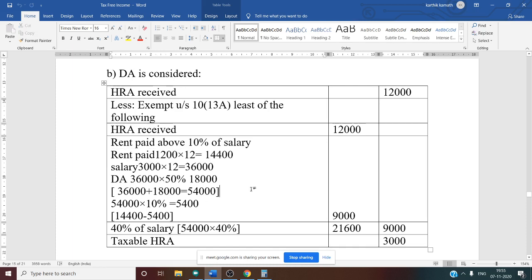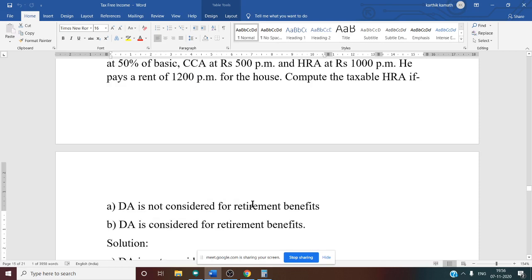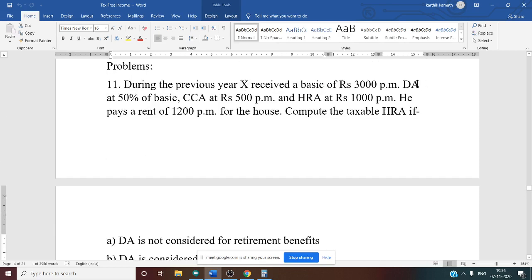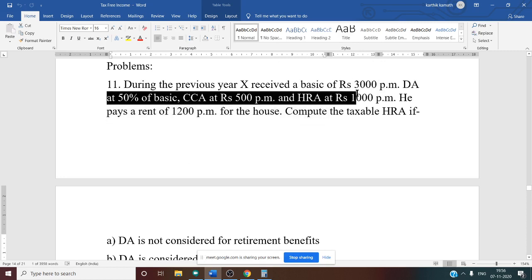Next, about salary. Salary means only basic, we know, but in this case DA is considered. So what do we mean by salary? Salary means basic plus DA. Here salary for 1 month, 3,000, is the basic. For 12 months, how much? 3,000 into 12, 36,000 is our basic. Here we should consider DA. They said in the question DA is 50% of basic.